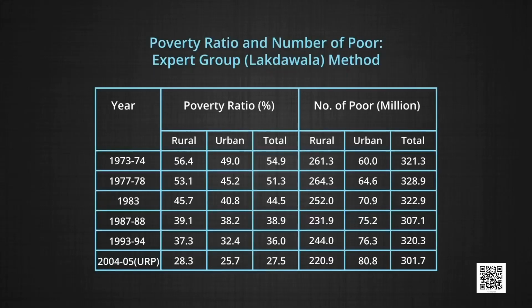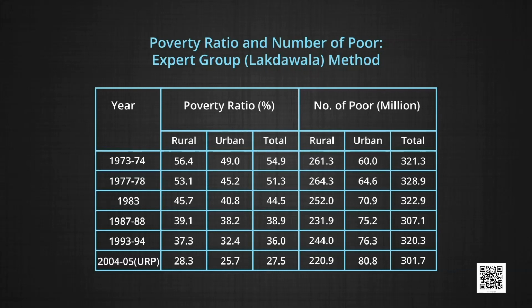Now, let us see table 1, which shows the poverty ratio in percentage and absolute number of poor people in both rural and urban areas from the year 1973-74 to 2004-05. There has been a decline in both absolute number as well as percentage.